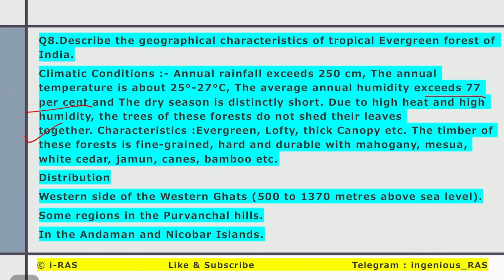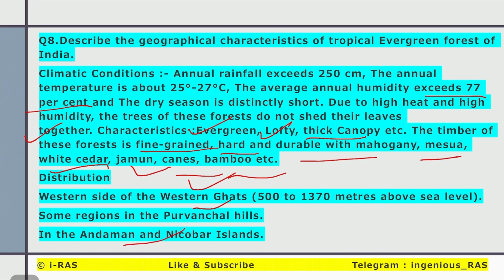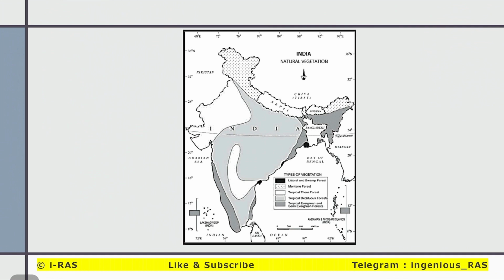Characteristics of these forests are that they are evergreen, lofty, with thick canopy, and the timber is fine grained, hard and durable, such as mahogany, mesua, white cedar, jamun, canes, bamboo, etc. They are distributed in the Western Ghats, Purvanchal Hills, Northeastern hills, Andaman and Nicobar, etc.